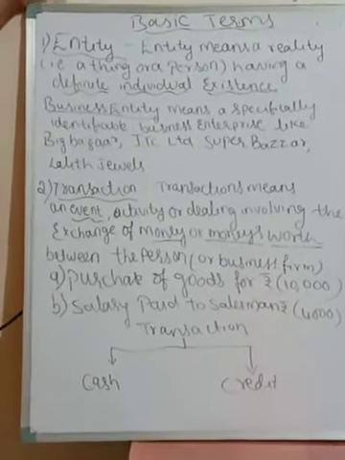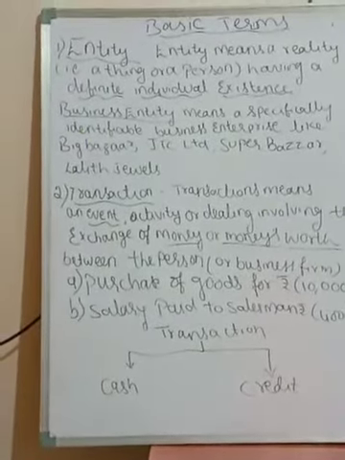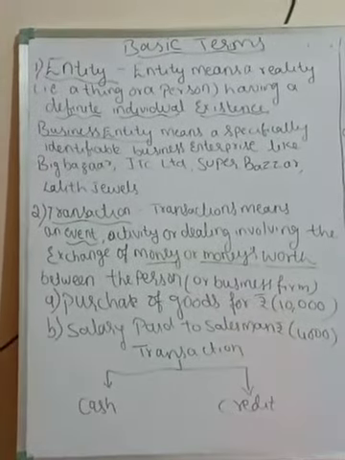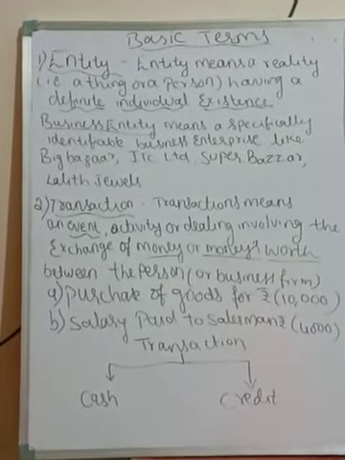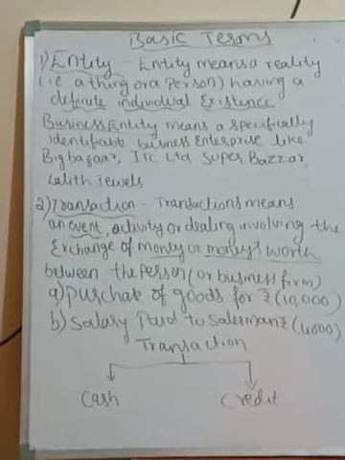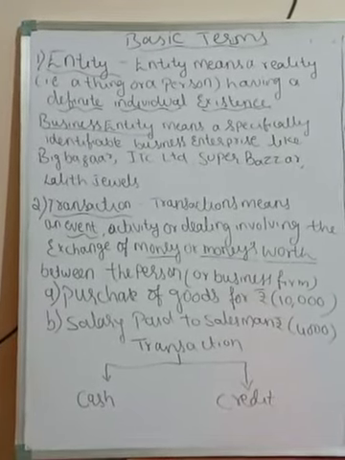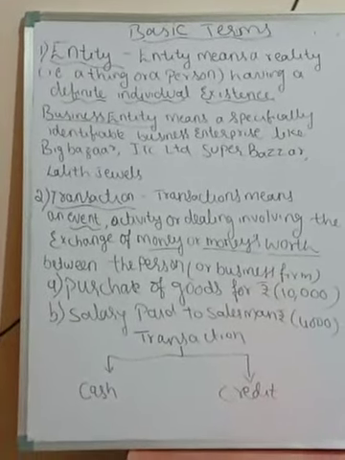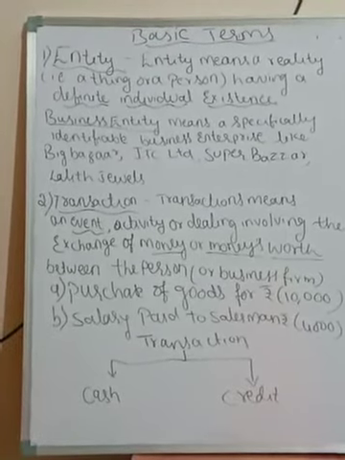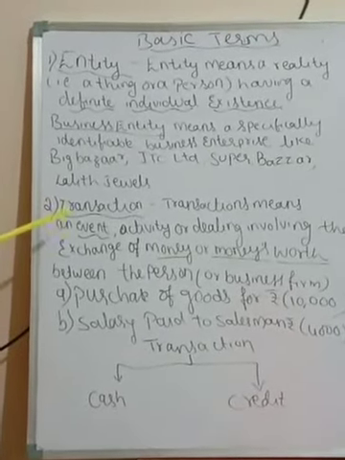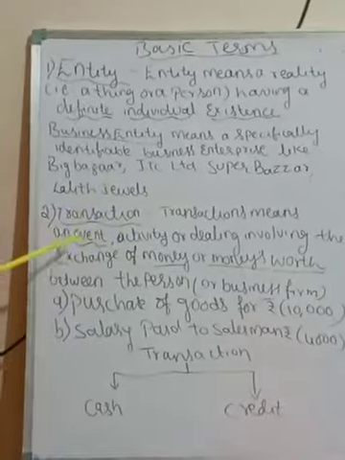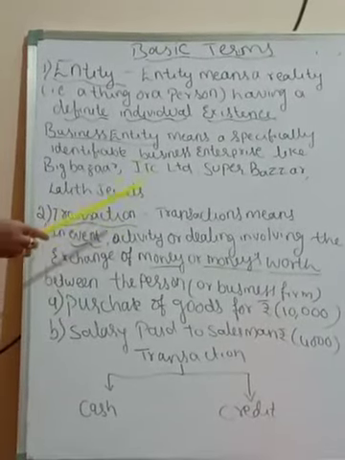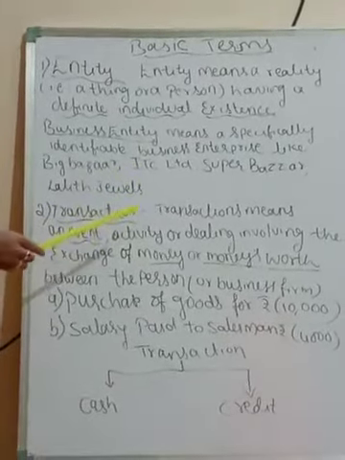First there was a barter system. We have studied in history that barter system is exchange of goods for goods. Due to some inconvenience, afterwards they invented the money system, and we started using money. So an activity or dealing involves the exchange of money or money's worth.